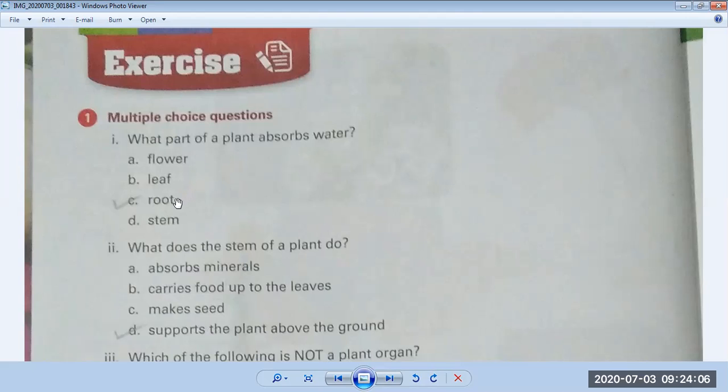So what is the correct answer? The correct answer is root. Option C is correct. Come to question number 2.